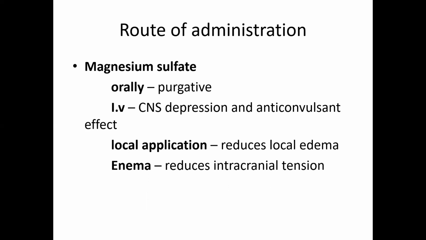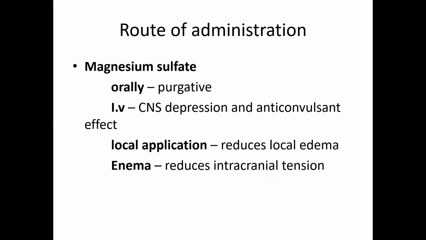For example, magnesium sulfate. When magnesium sulfate is taken orally, it shows its purgative effect. When it is used intravenously, it shows its CNS depressant and anticonvulsant effect. When it is used locally or topically, it reduces the local edema, and it is used in the form of enema. It reduces the intracranial tension.